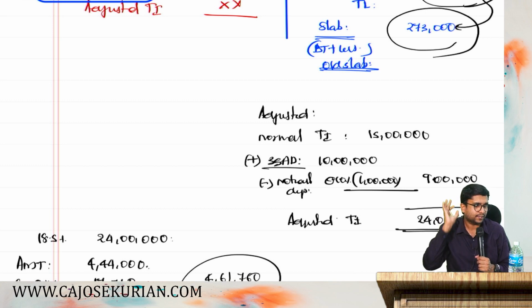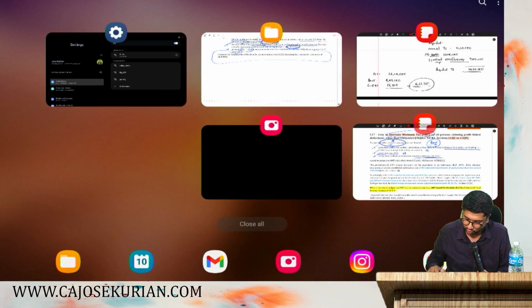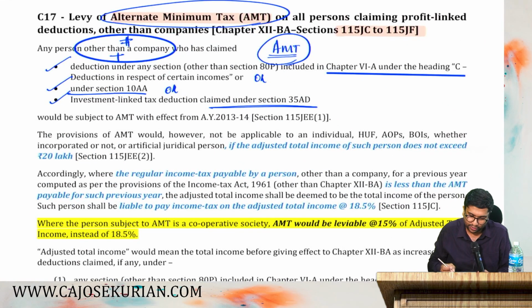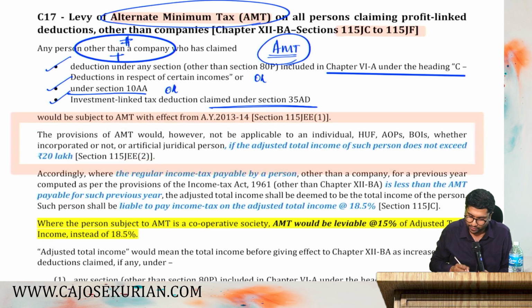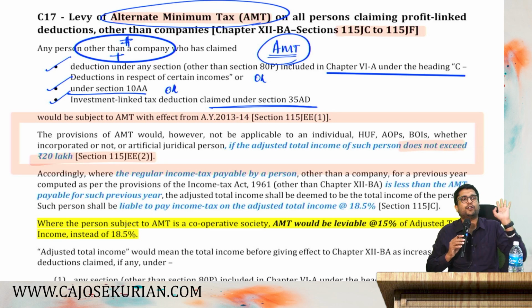I hope it is clear. Now friends, there are a few more points in relation to this adjusted total income. Let's understand what exactly this is. Next is a threshold limit applicable for individual, HUF, AOP, BOI, AJP. If the adjusted total income of an individual, HUF, AOP, BOI or AJP does not exceed 20 lakh, then forget about AMT.